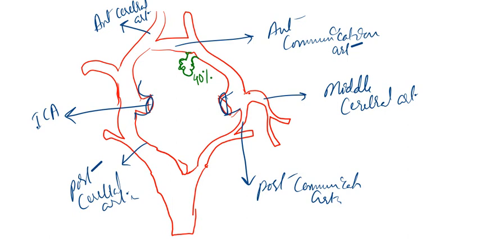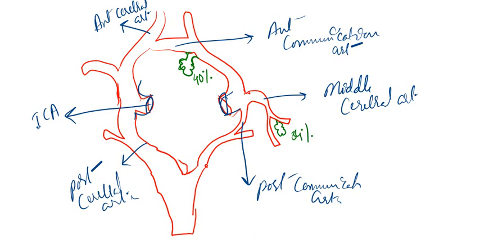After that, the second most common site is the middle cerebral artery. It will form here, about 34%.